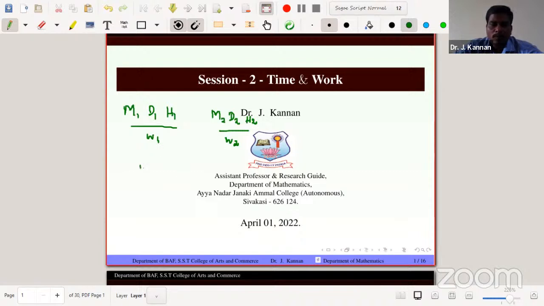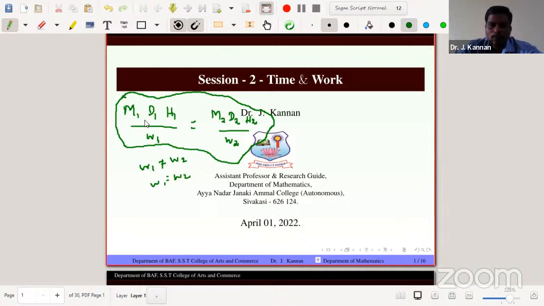Here W1 and W2 may be the same or different, it's not a problem, but the ideology is how to conclude the procedure, how to relate two types of data: number of employees, number of days, number of hours working per day. W1 and W2 may or may not be equal, no problem. Suppose some problem gives all the data, some problem gives only the number of employees and number of days, some problems do not give the number of hours, no problem.